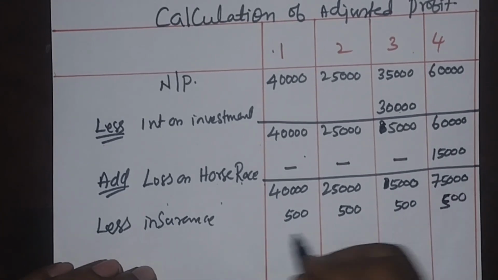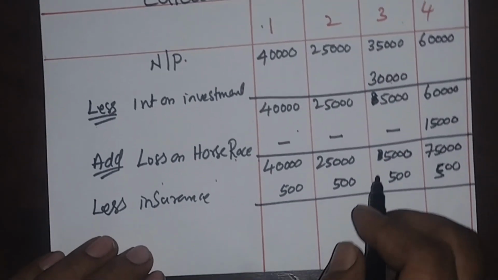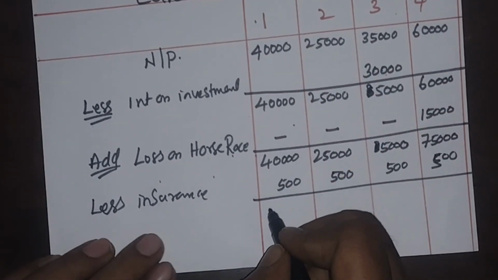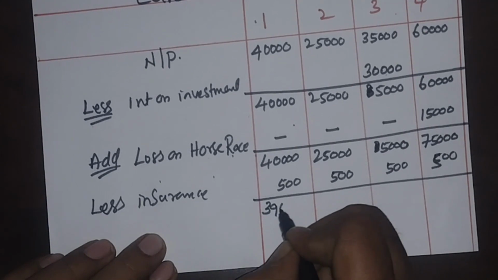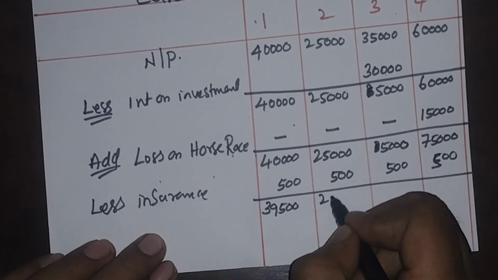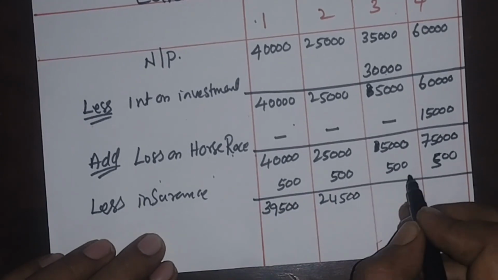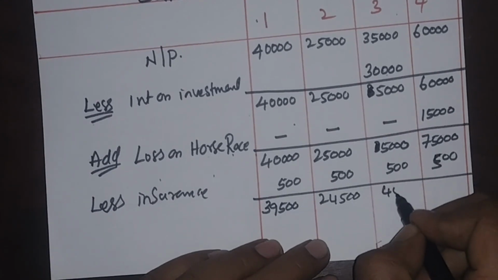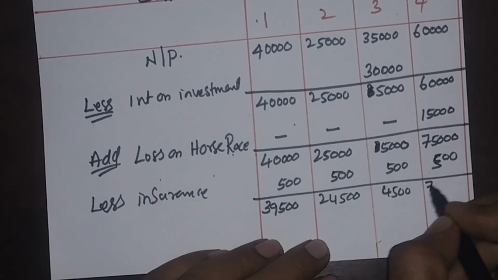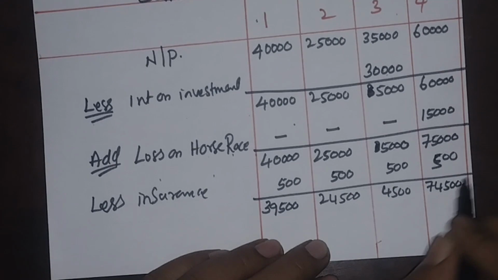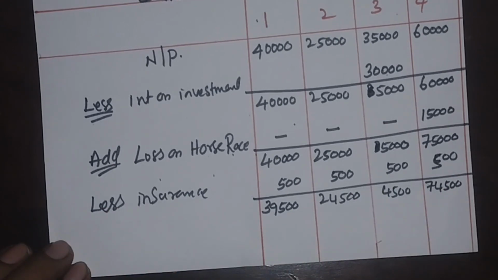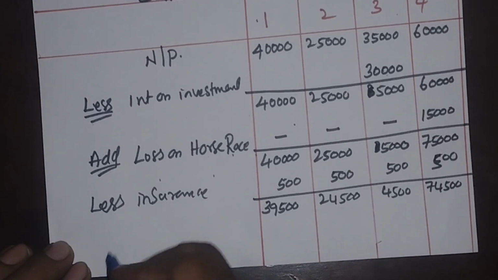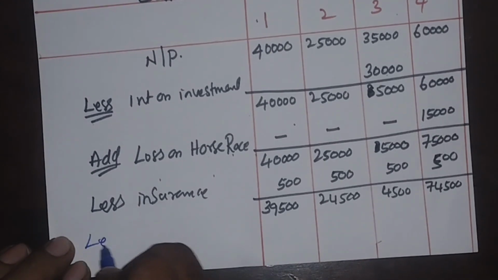Yes. Now, 40,000 minus 500, you get 39,500, 24,500, 4,500 and 74,500.